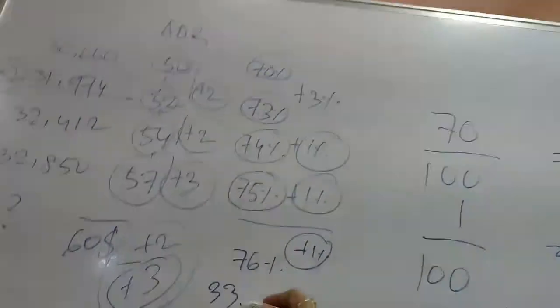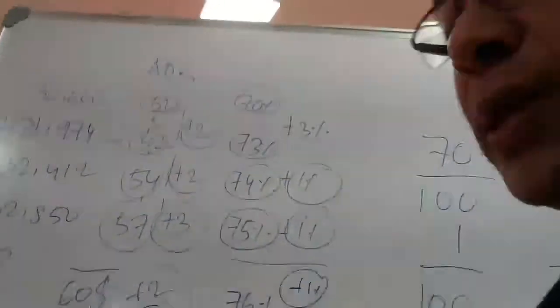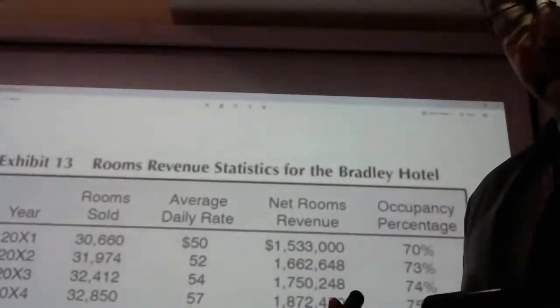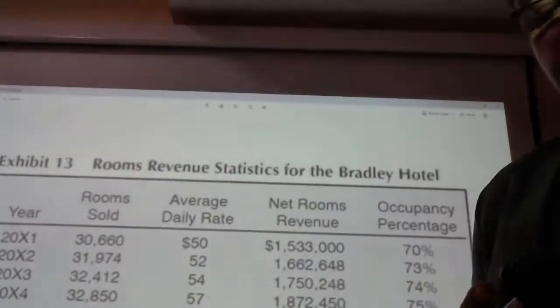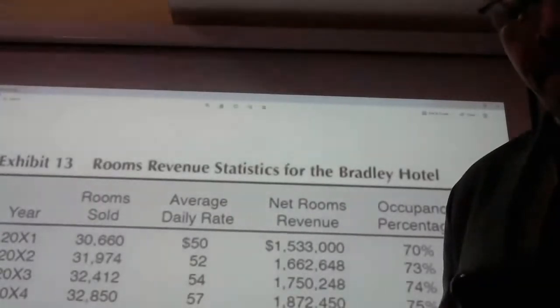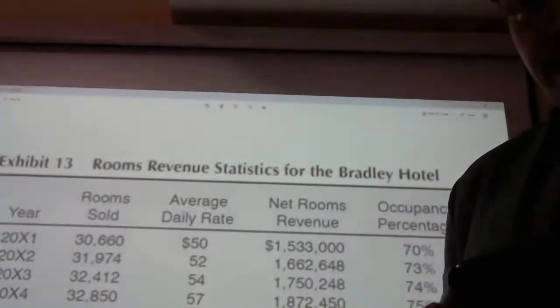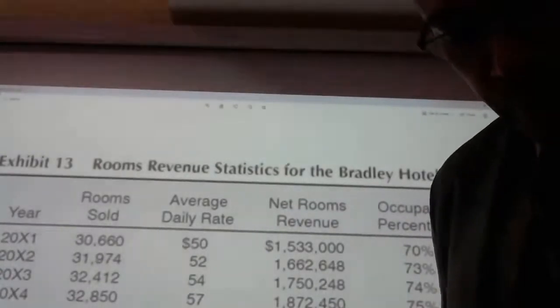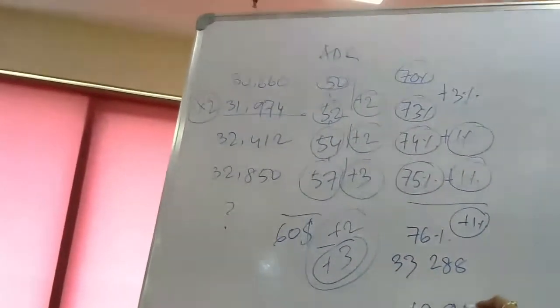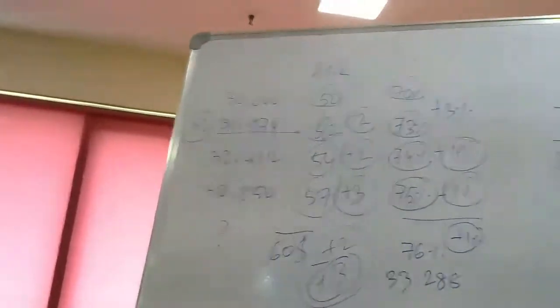So 60 into 33,288 would be the revenue, which would come as $1,997,280.